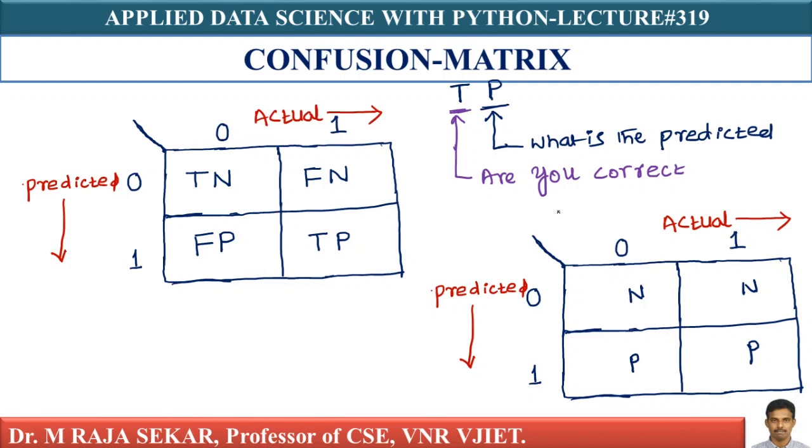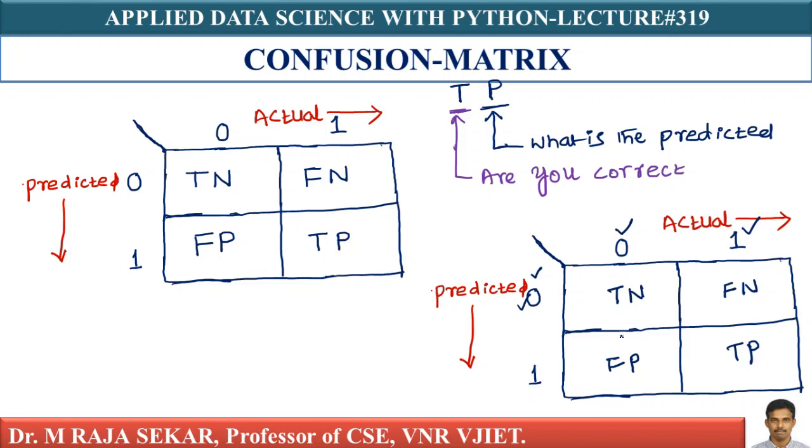Here actual value is 0 and your predicted value is also 0. Is it true? Are you correct? If you are correct, just see, true. Yes, here actual value is 1 and your predicted value is 0. Is it true or false? It's false. Your actual value is 1 and your predicted value is 1. Therefore, is it true? Yes, it's true. I must keep T. Actual value is 0, predicted value is 1. Is it true? No, it's not true. Therefore, I must keep F. It is simple.